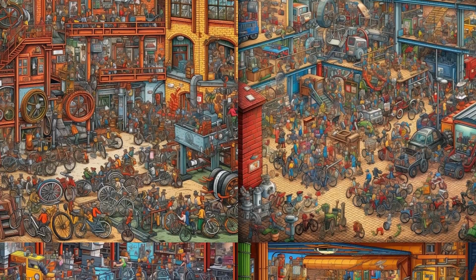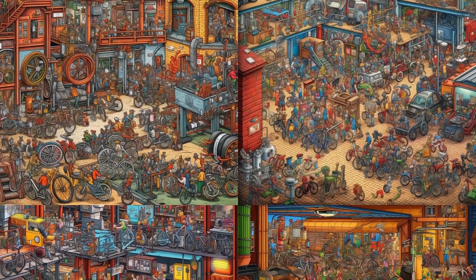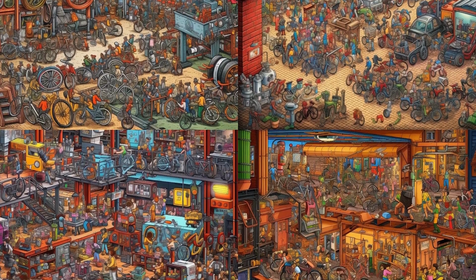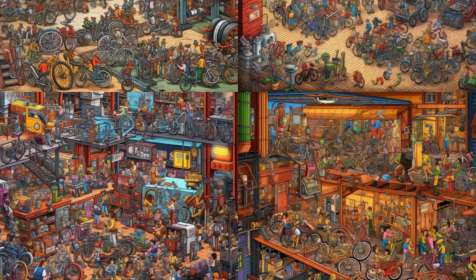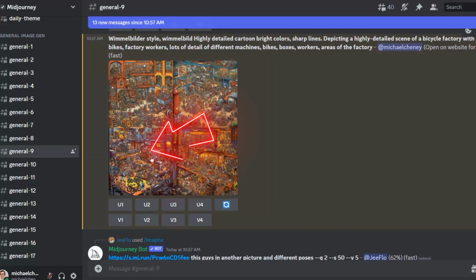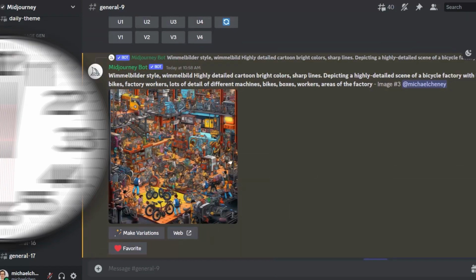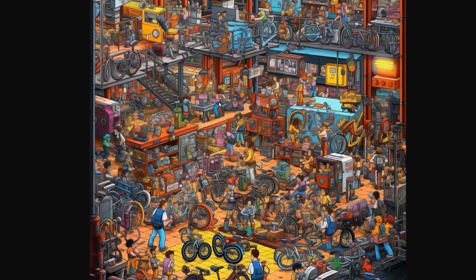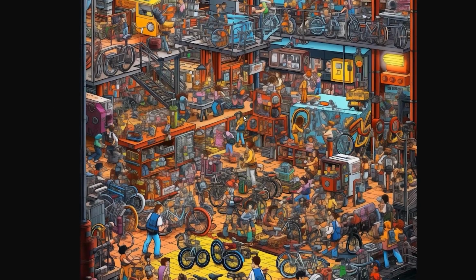So these are the 4 images that it created for Bicycle Shop, and you can see the level of detail in this picture is much higher, much greater, and it would take a lot more searching around. It's much more fun to look around these pictures. I really like this one on the bottom left, so I'm going to upscale that, which is U3. And literally 1 second later, that image is ready. You open in a new window, and then you can save the image directly to your computer.